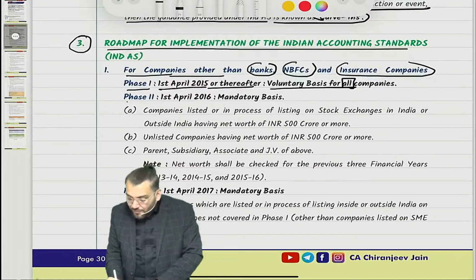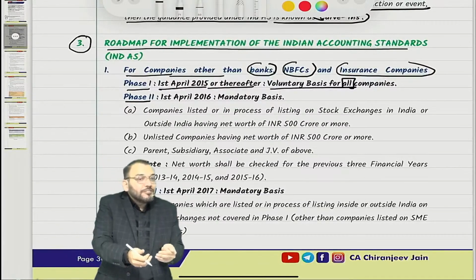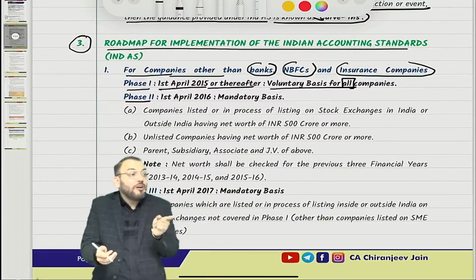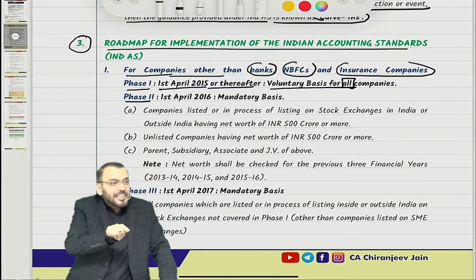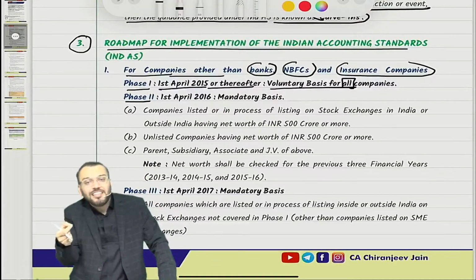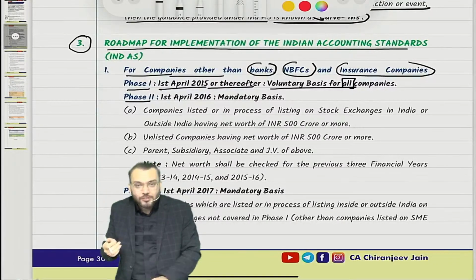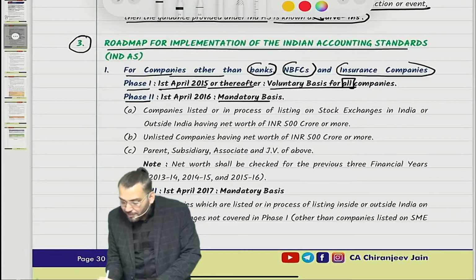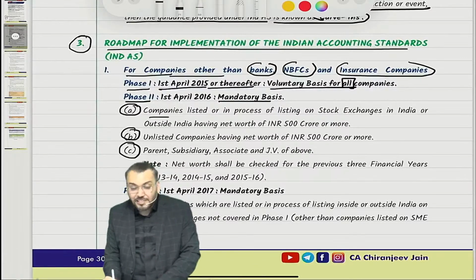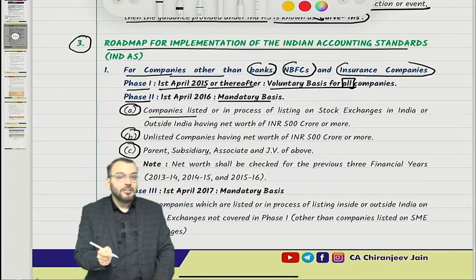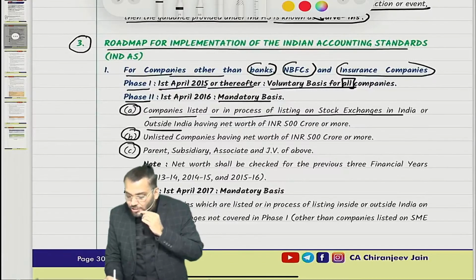Correct? Then phase 2, it was on a mandatory basis. So Ind AS will be applicable on a mandatory basis from which date? From 1st April 2016. Effectively, Ind AS was applied mandatorily from 1st April 2016. But to which companies? It was applicable on a mandatory basis to A, B and C. You need to understand which are these companies. First is listed companies: any company which is listed or in the process of listing on a stock exchange either in India or outside India.